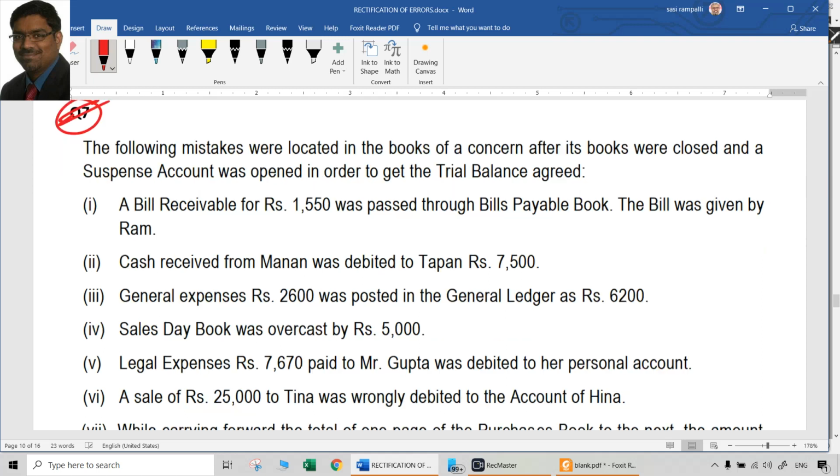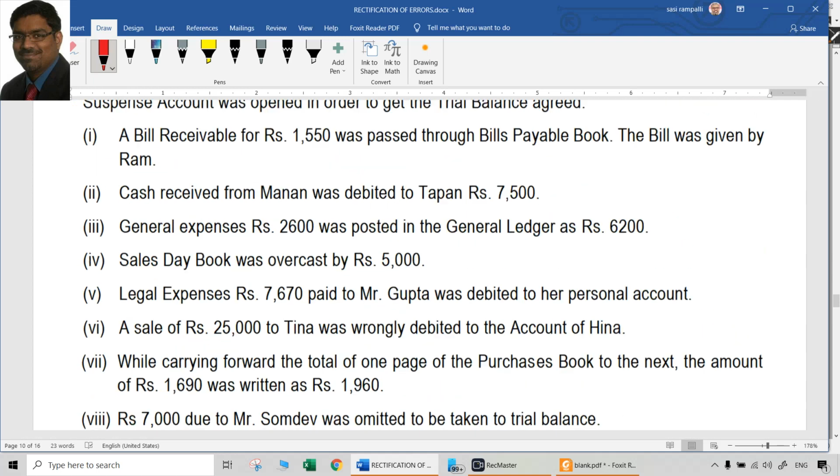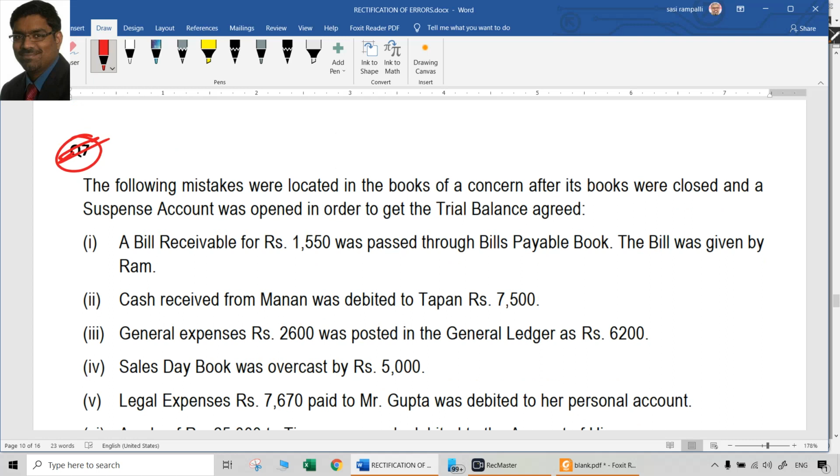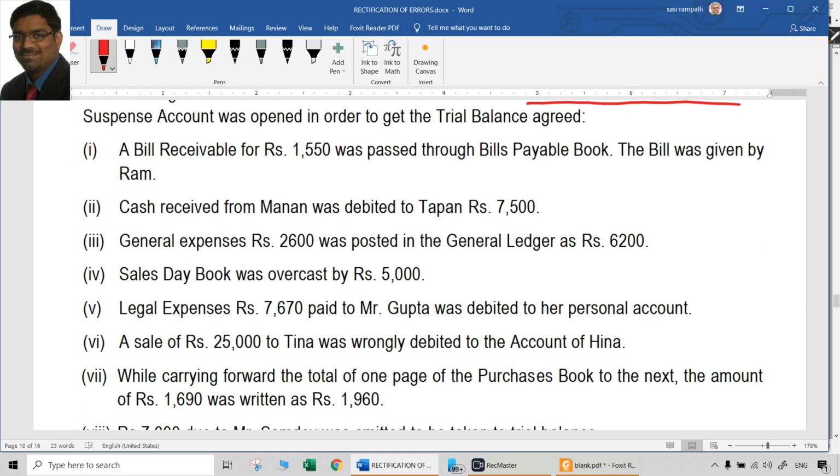So question number 7, again a 10 marks type of question. The following mistakes were located in the books of a concern after its books were closed and a suspense account was opened in order to get the trial balance agreed. After the books were closed means there could be a P&L adjustment account. One by one. A bills receivable of 1550 was passed through the bills payable book. The bill was given by Ram.